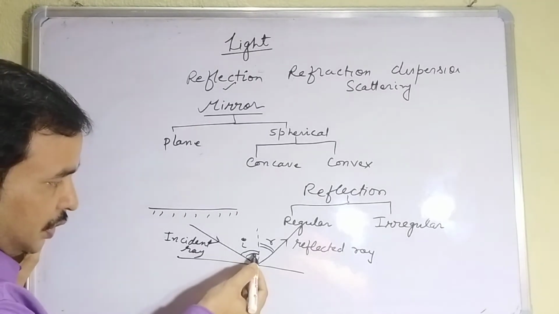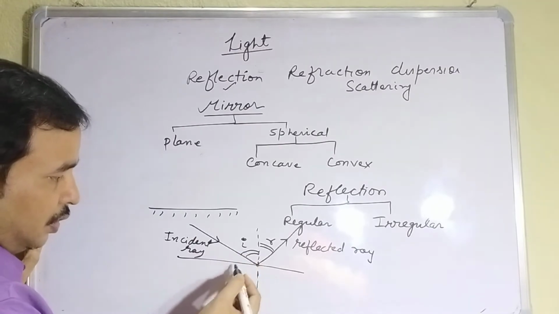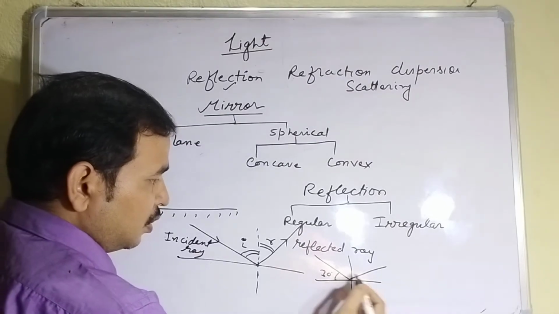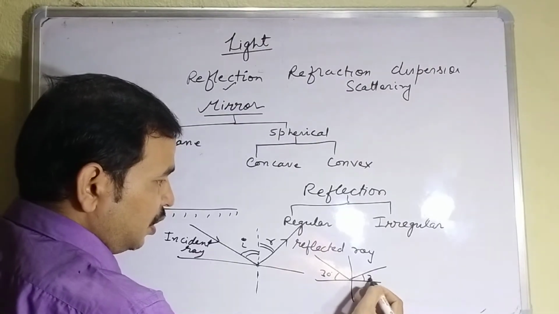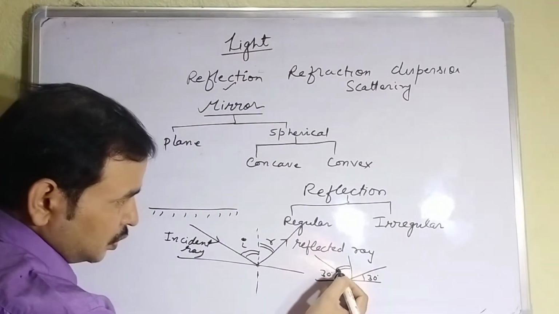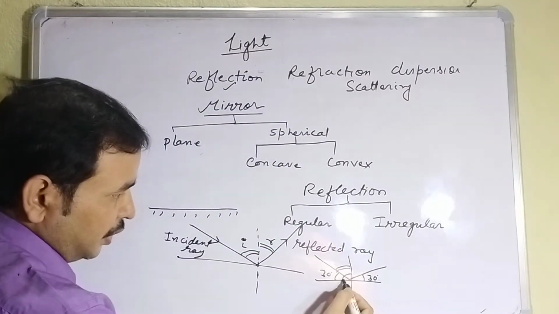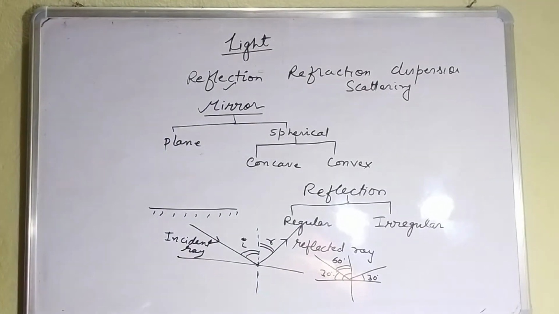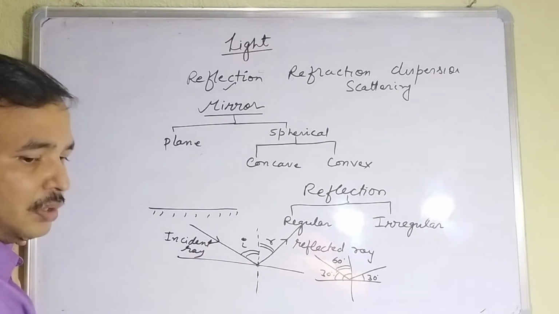Here, always see, this is the angle of incidence. If in a question it is given that this angle is 30 degrees, what is the angle of incidence? So this is the angle of incidence. The whole is 90, so 90 minus 30, this will be 60 degrees. So this is about reflection.